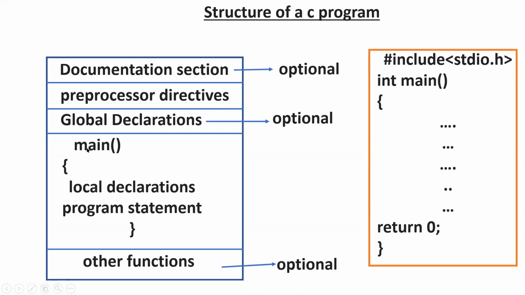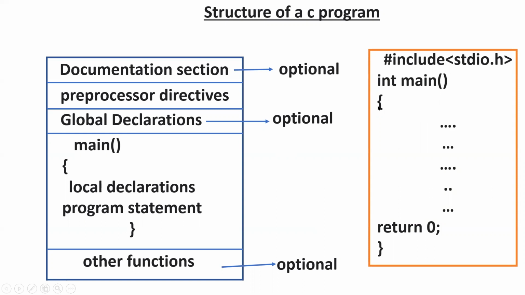And next, main. Main can be written in this way. Of course, if you open an old Turbo C, it may also accept void main, but it is good practice to write main in this way: int, space, main, open and close parenthesis. This space is also very important. If you ignore the space, it gives an error. This is not pseudocode, this is program code. You must write using the language syntax.